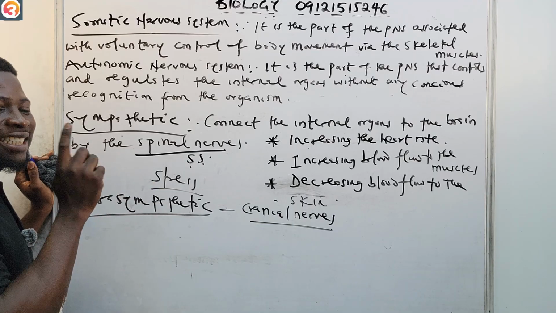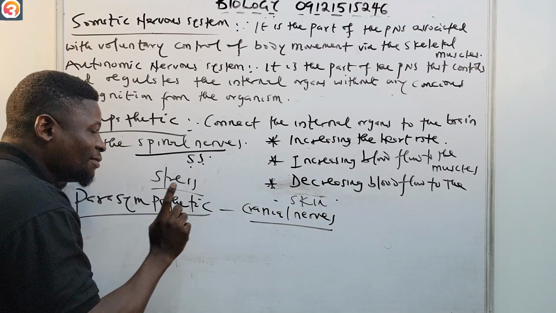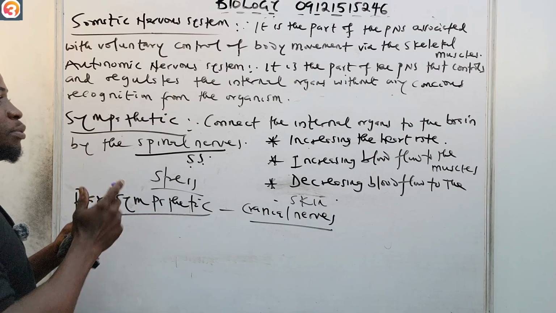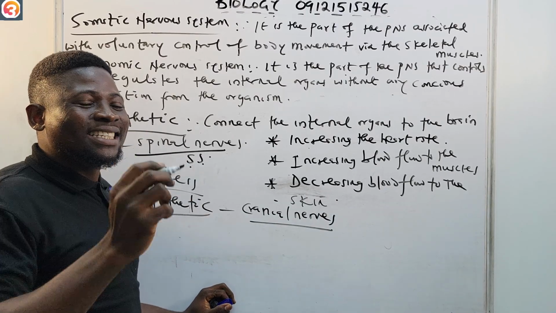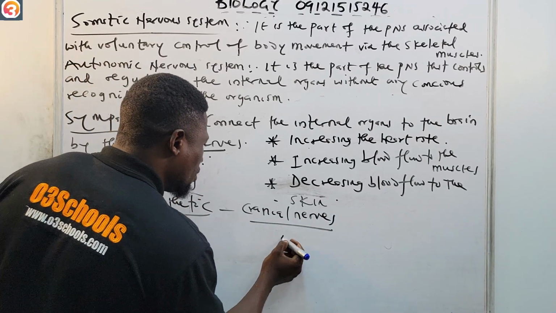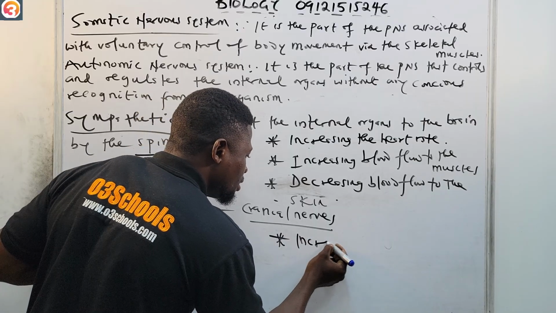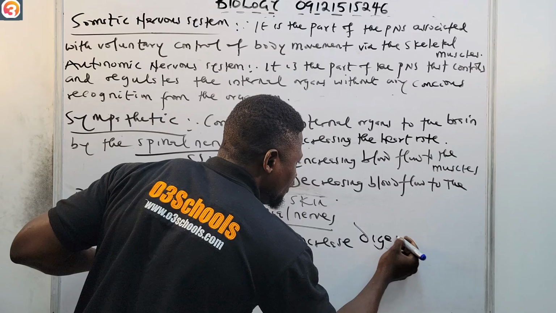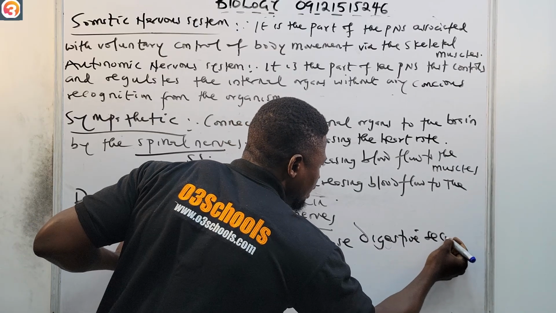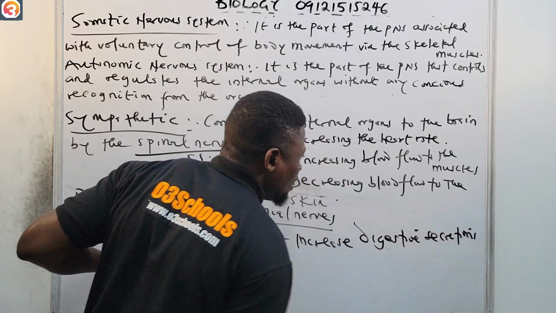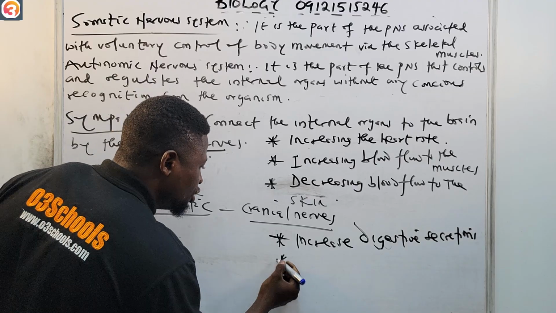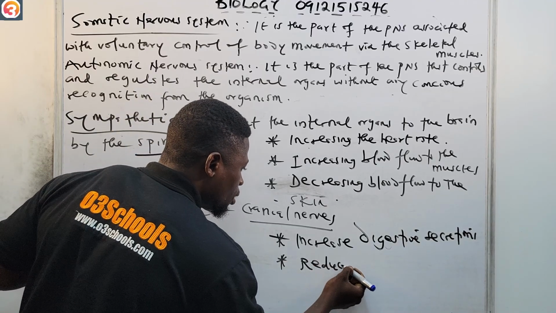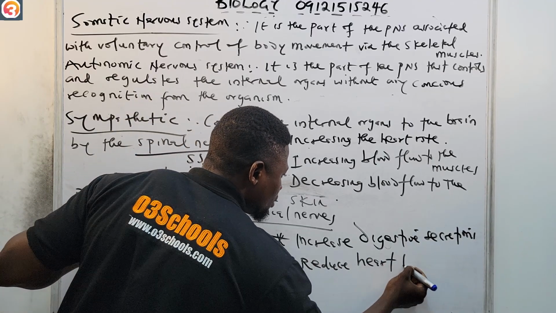Now when the parasympathetic nerves are stimulated, what happens is that, number one, they increase digestive secretions. And number two, they reduce heartbeats.